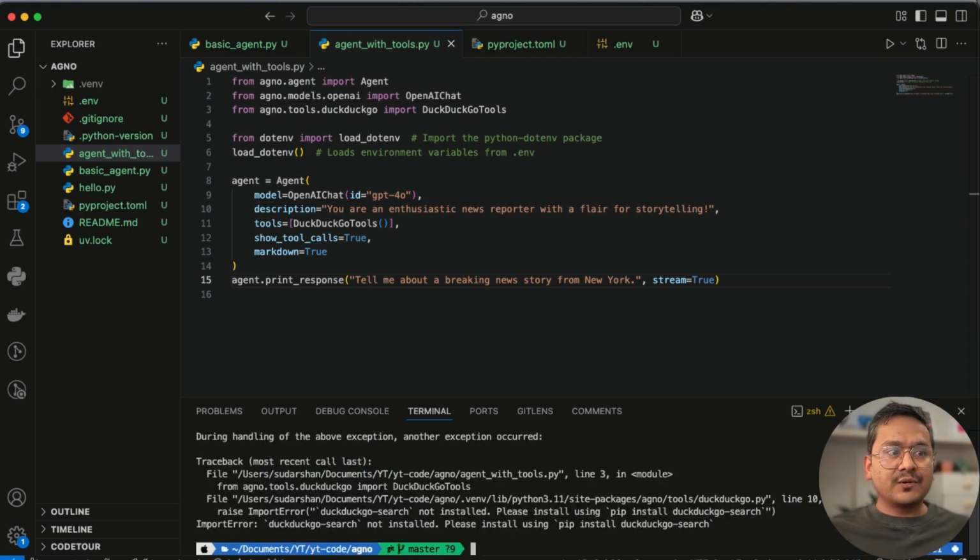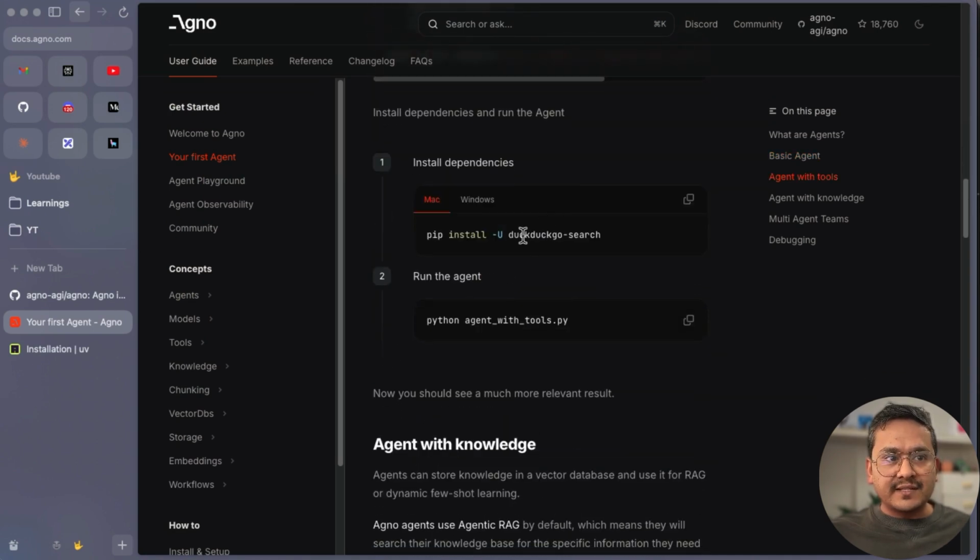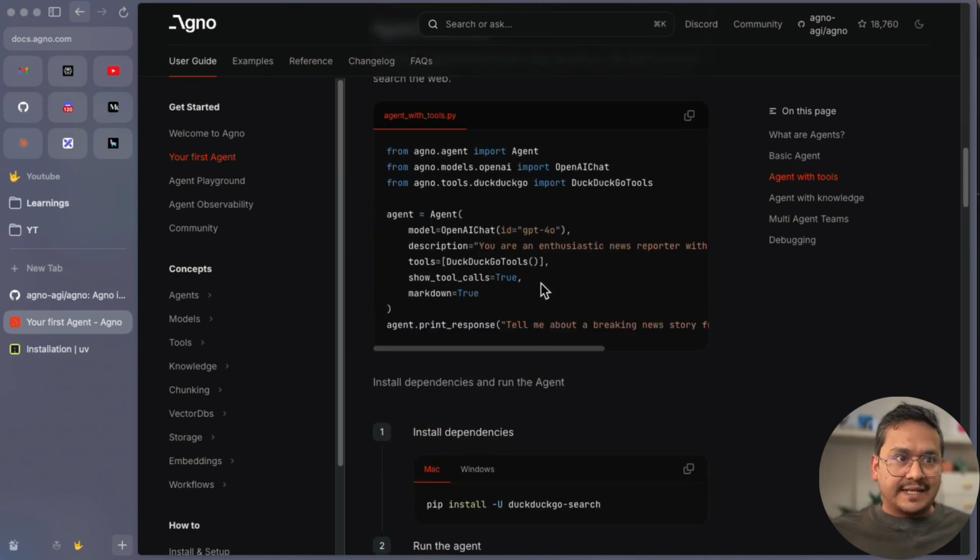When I run this, it says DuckDuckGo source not installed. This is what I have been showing you. You copy the code from somewhere, you know what it is doing, but you don't know which package and so on. All the instructions were also mentioned here. You can see we need to install DuckDuckGo search, but we haven't installed that, right?